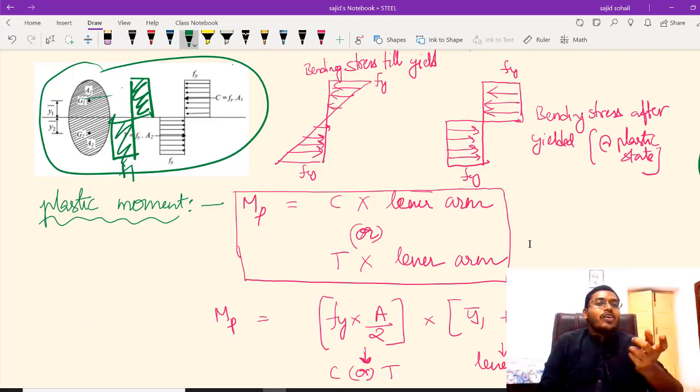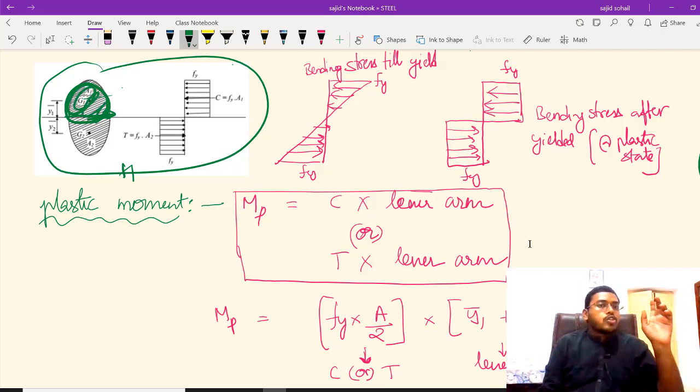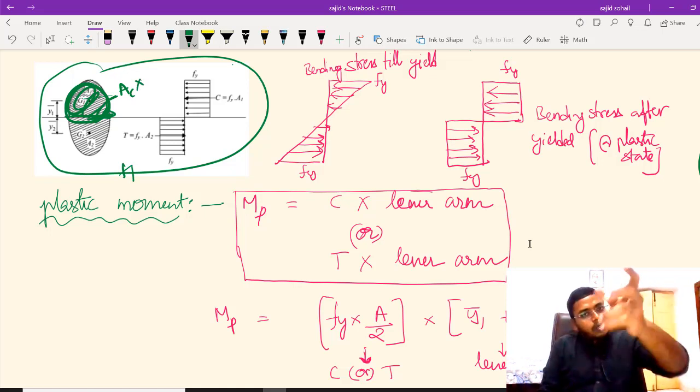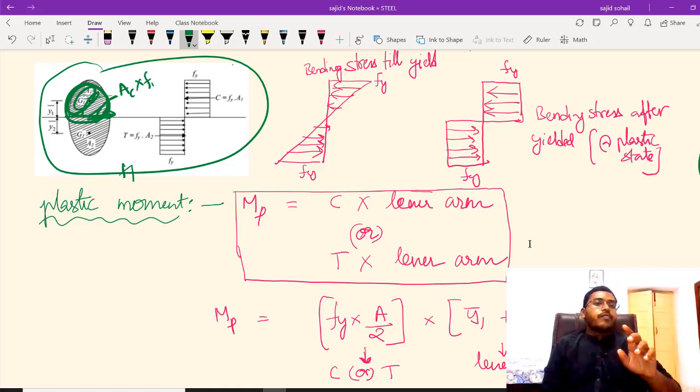So how much will this compressive force be? Compressive force will be, in this diagram, the area above the neutral axis, which is in compression, into your compressive stress Fy, right? So that is your C value, the compressive force value.